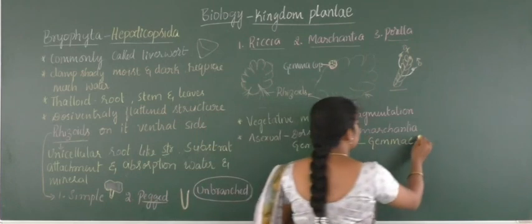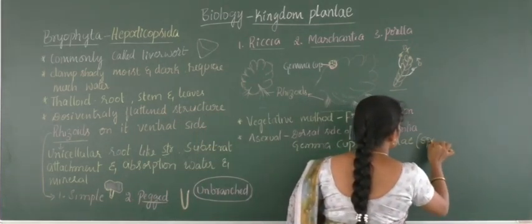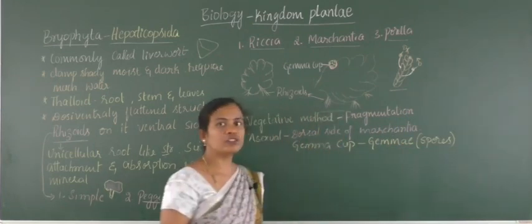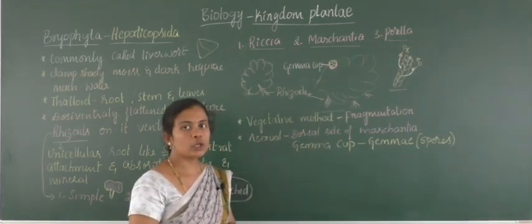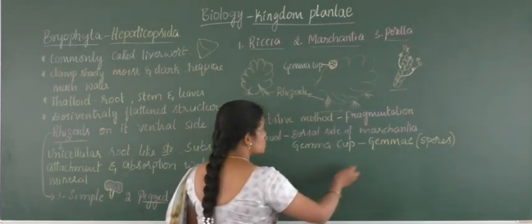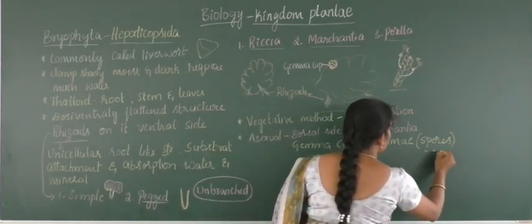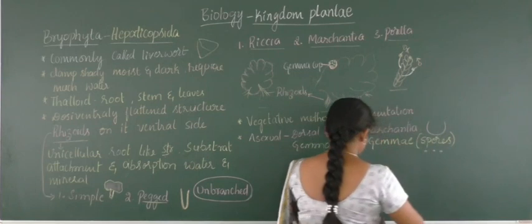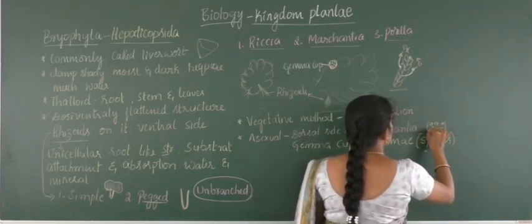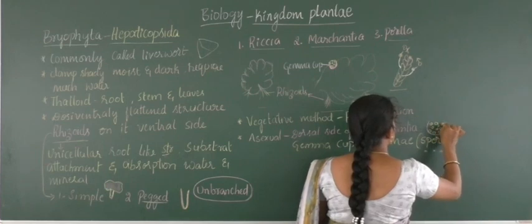Within this, there will be spores. And these spores, when they come out of the gemma cup, develop into a new individual. Each will develop into a new individual. So here, the spores which are coming out of the cup-like receptacle structure are the spores within the gemma cup.